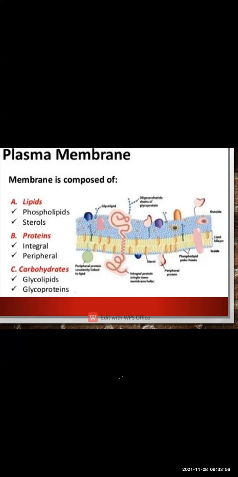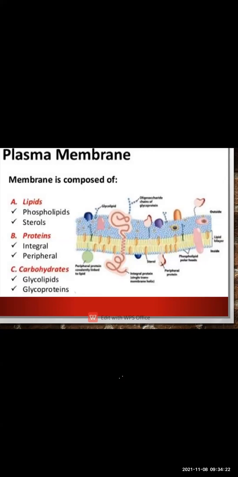So what you are going to remember is that the plasma membrane is the outermost covering of the animal cell, also known as the cell membrane, and it is a thin covering which is extremely delicate and flexible.